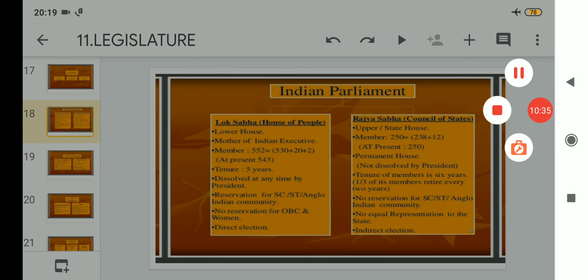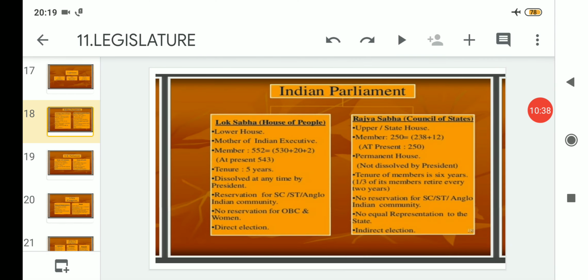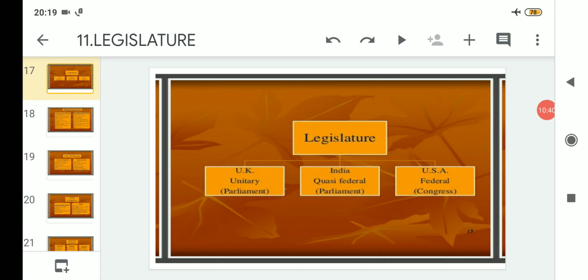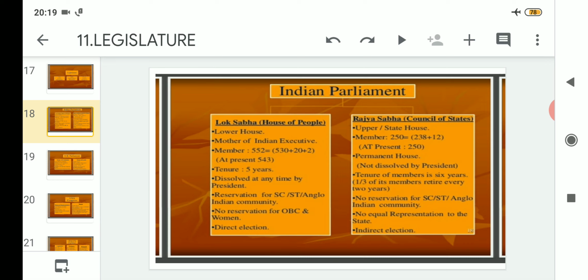So with this I will wind up today's topic. In today's topic we have gone through the various forms of the legislature, starting from the United Kingdom, which has a unitary form of government and has a parliament. India in the same way has a quasi-federal system and also follows a parliament, and the USA has a federal system and their parliament is known as Congress. And last but not the least, we read about Lok Sabha and Rajya Sabha, and we read thoroughly about its composition, its tenure, and how the members are elected.